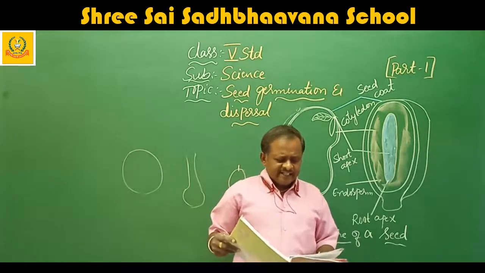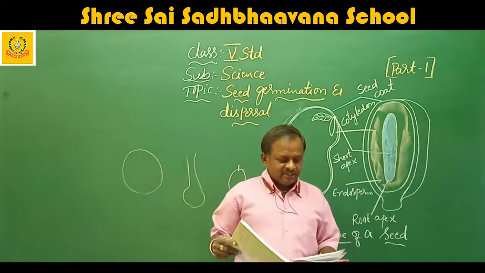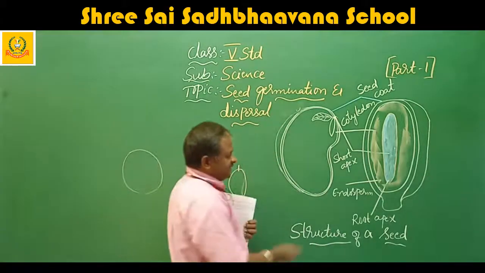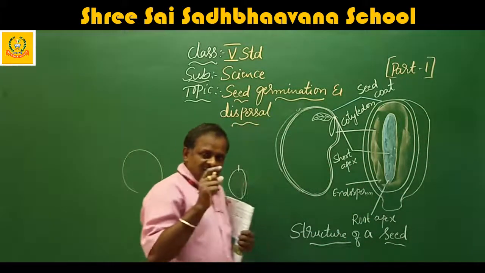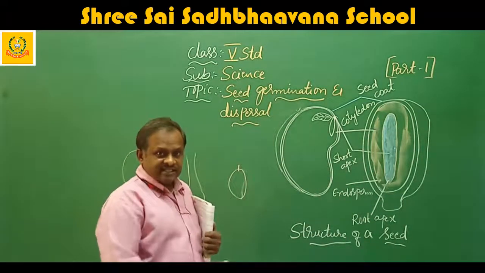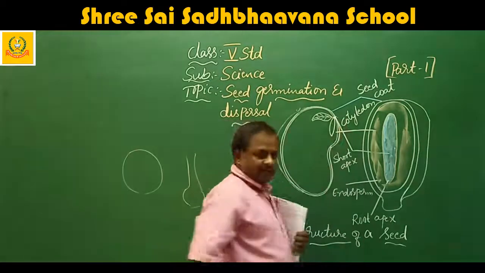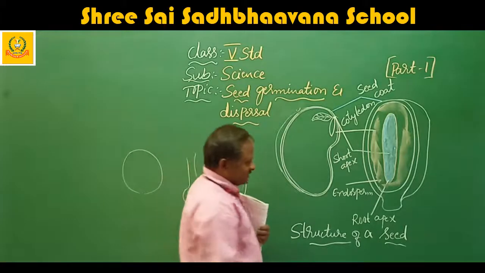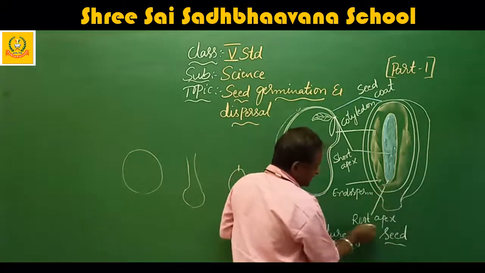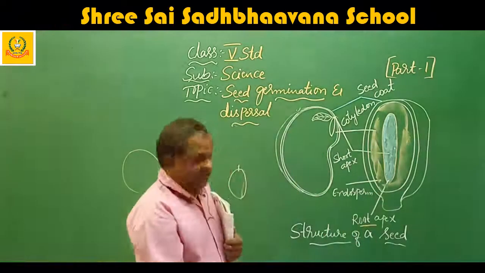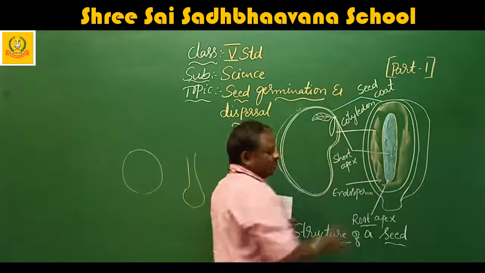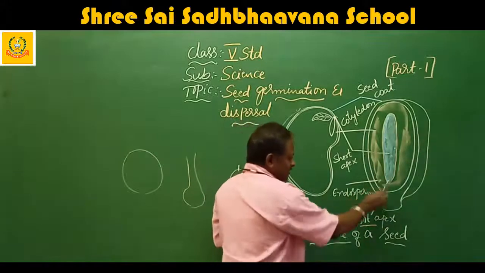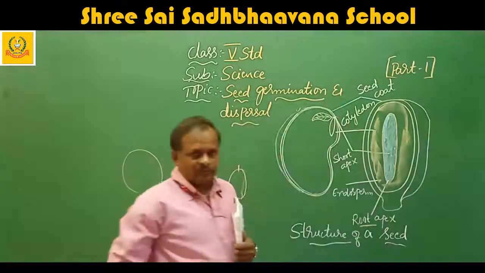See here, between the cotyledons, it develops a new root system and shoot system that grows into a new plant. That means the food supply is there in the seed itself. It will use it and grow into a new plant, with a new root system as well as a shoot system. See, this will grow into the root apex. That means the roots will grow downwards and the leaves will go upwards. When you sow it, the roots will go downwards and the shoots will go upwards.